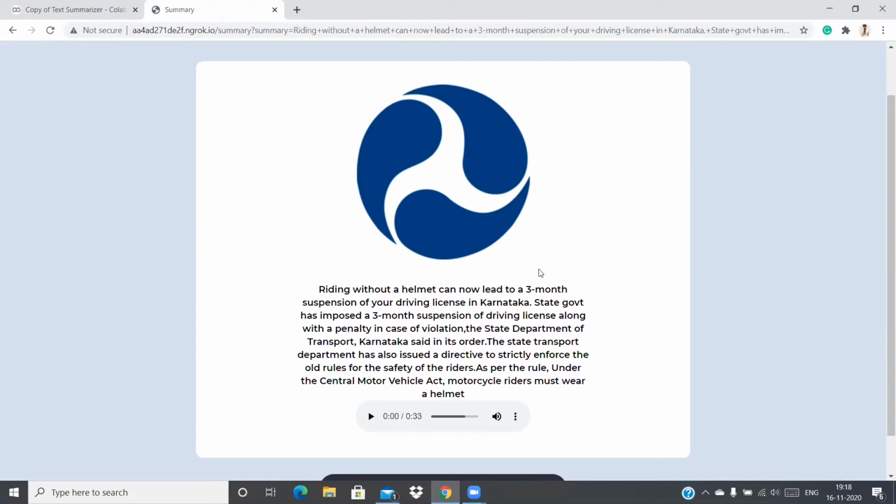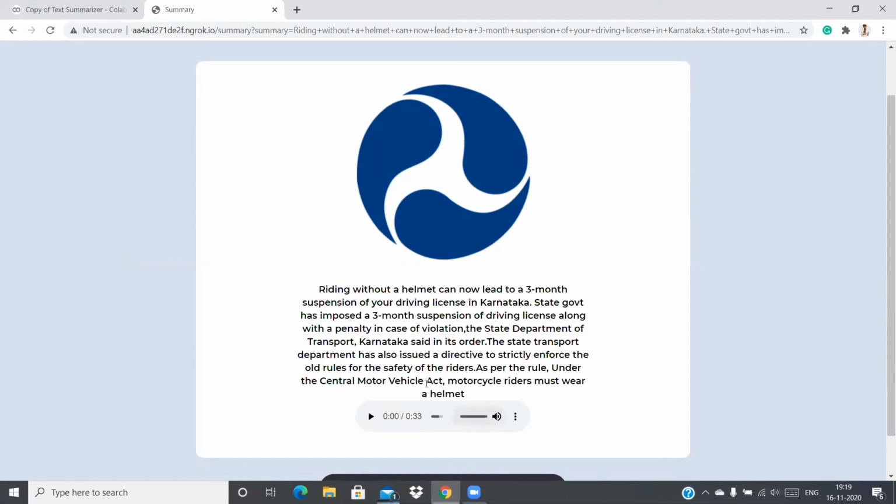So it generated this logo using this text, and you can read the text now. Riding without helmet can now lead to a 3-month suspension on your driving license. Yes, so the meaning is somewhat the same, the meaning has not changed. Our code has successfully summarized the text, and you can see it here.